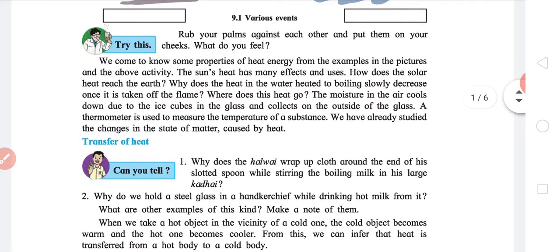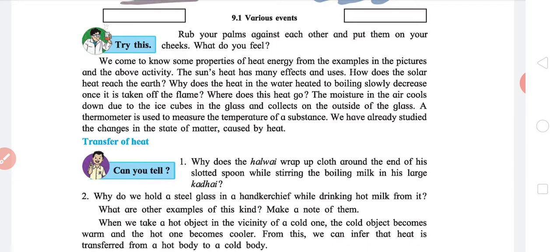One thing you can try is to rub your palms against each other. Basically, the palms are the front side of your hand. Rub them rigorously and put them on your cheek. Actually, you don't even need to put them on your cheek. You will start feeling warm.